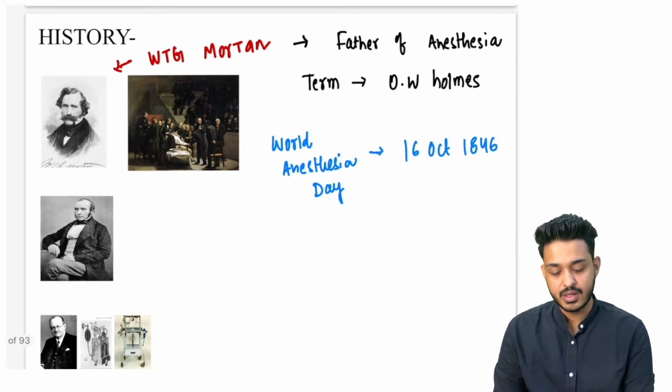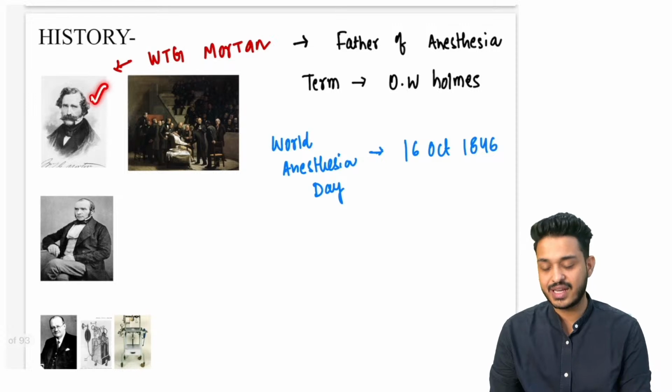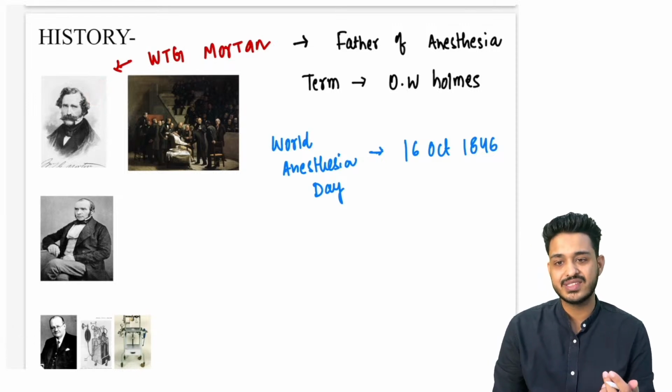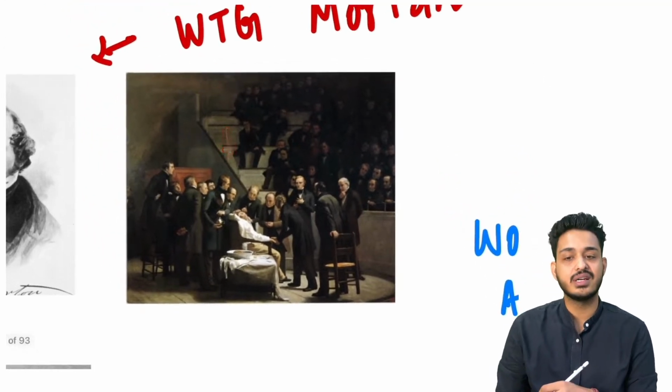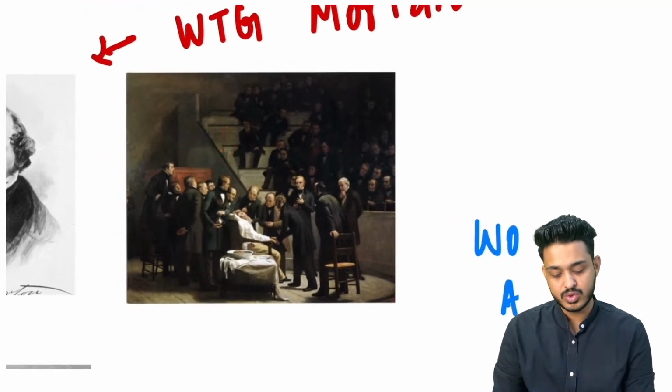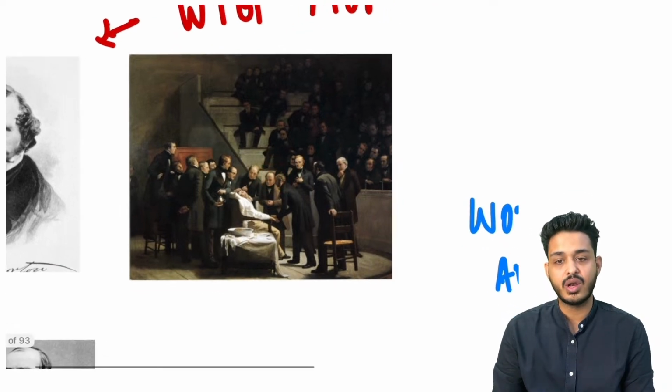1846 was the time. So what was happening? He was the scientist known as W.T.G. Morton. He firstly demonstrated the ether, right? He demonstrated anesthesia for the first time, right? One more scientist who was standing there was Oliver Wendell Holmes.